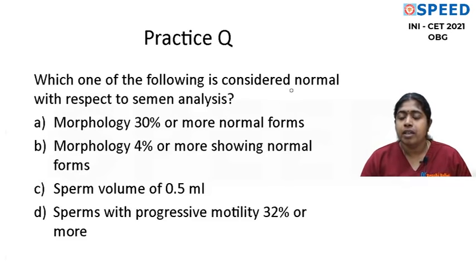Which one of the following is considered normal with respect to semen analysis? Morphology 30% normal forms? No. Morphology 4% or more showing normal forms? Yes. Now this is a normal semen analysis.